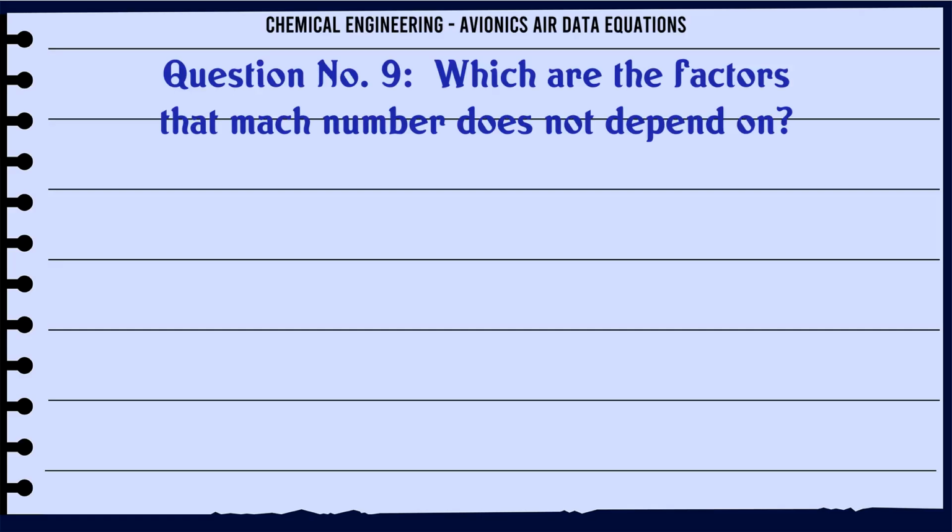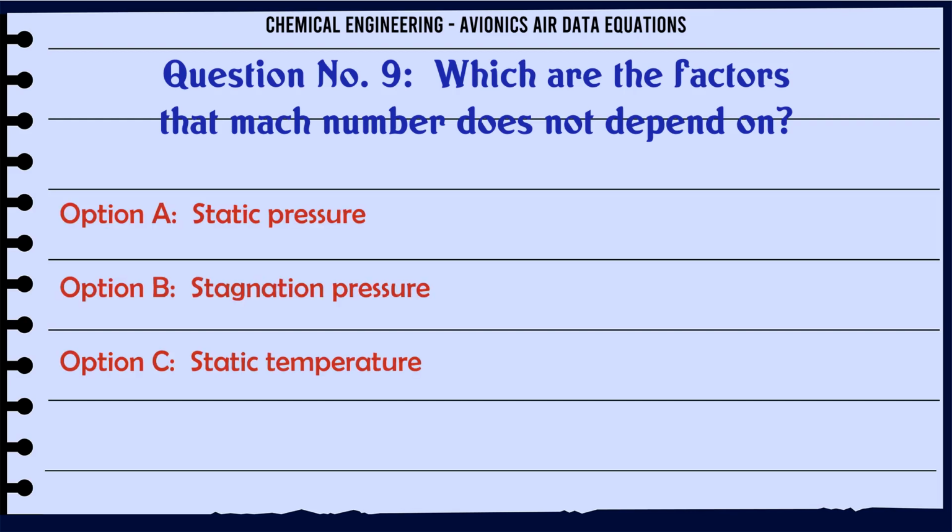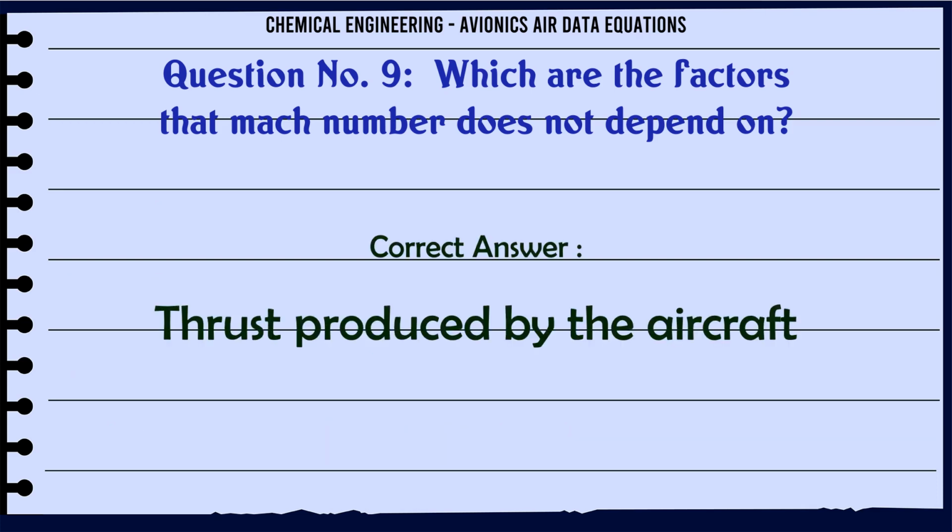Which are the factors that Mach number does not depend on? A. Static pressure. B. Stagnation pressure. C. Static temperature. D. Thrust produced by the aircraft. The correct answer is thrust produced by the aircraft.